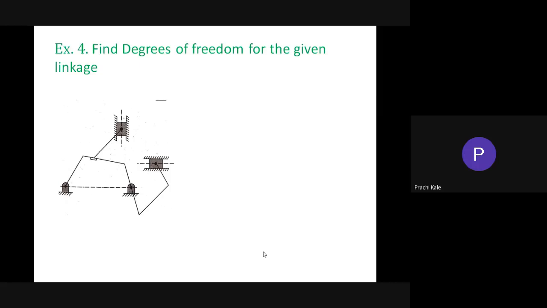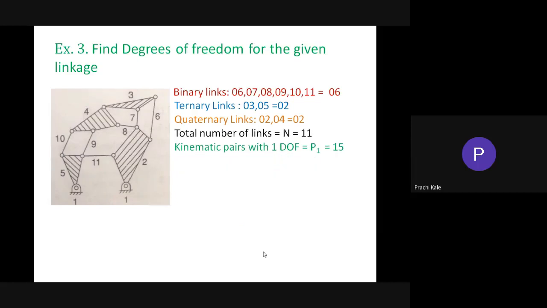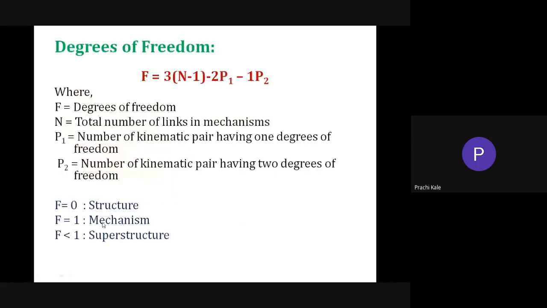Yes, less than 0 is a superstructure. If you get degree of freedom equal to -1, it will be a superstructure. If you get -2, then also it will be a superstructure. 0 is a structure, 1 is a mechanism, and less than 1 is a superstructure.